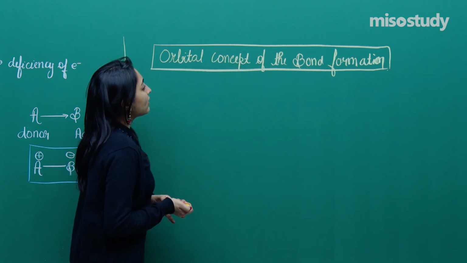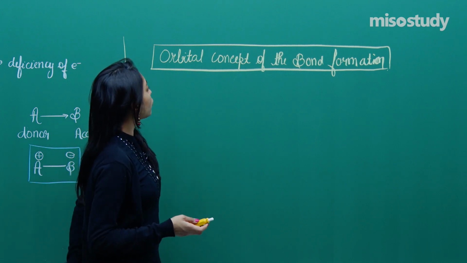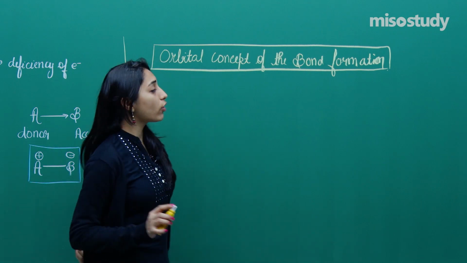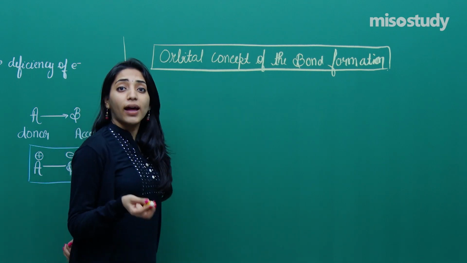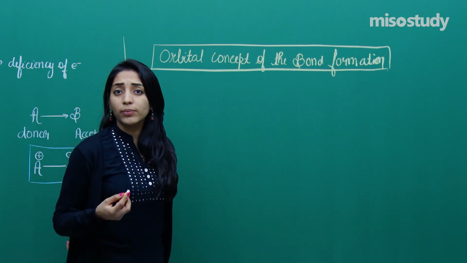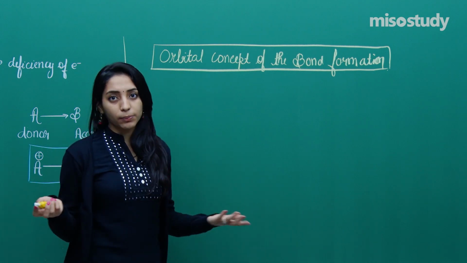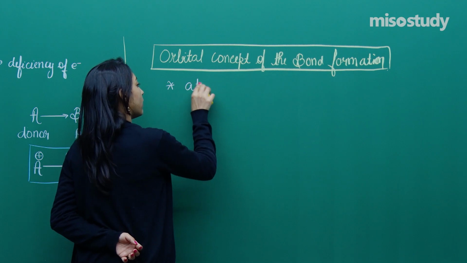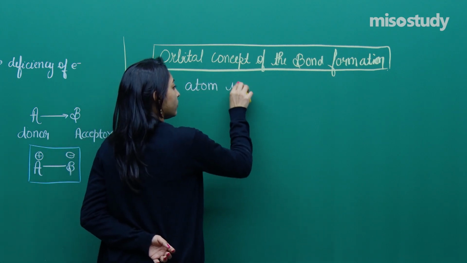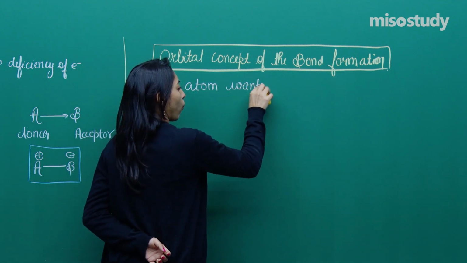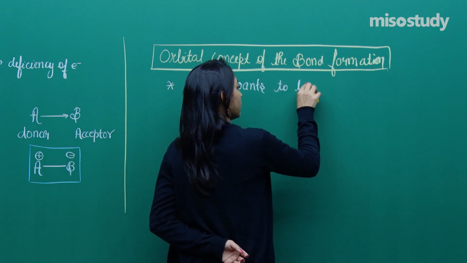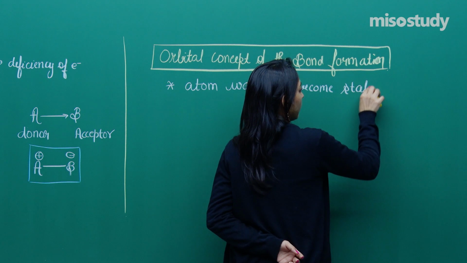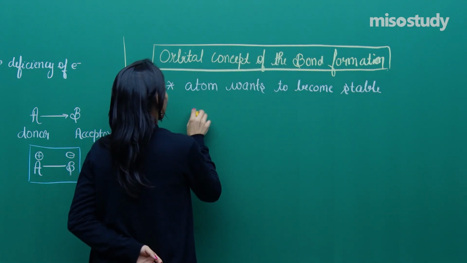So what was said when we were talking about the orbital concept of bond formation? This concept said that an atom wants to become stable by completing the octet.